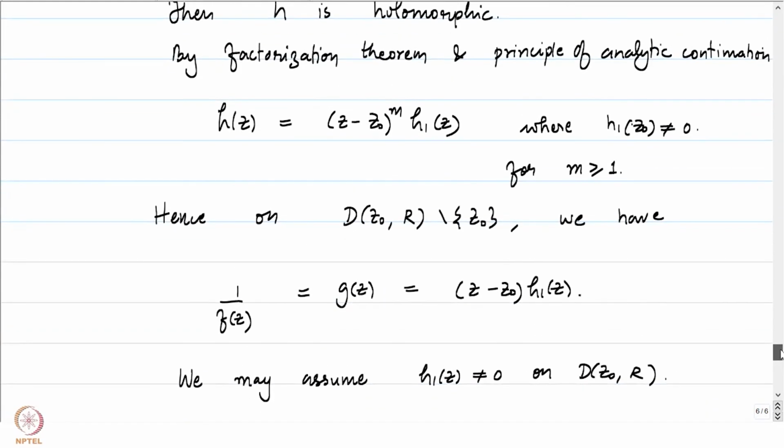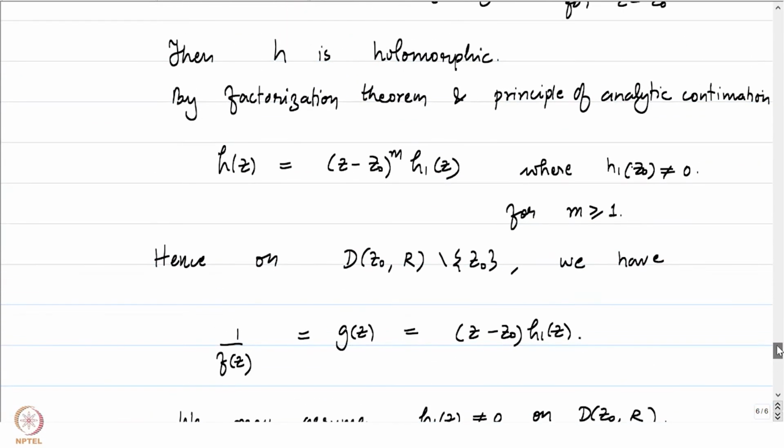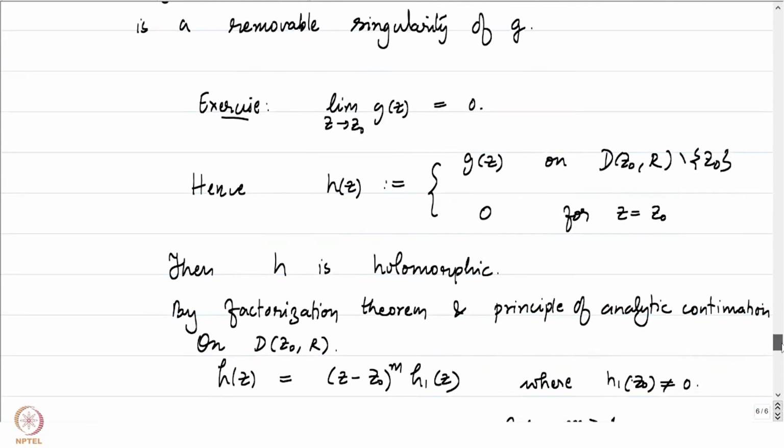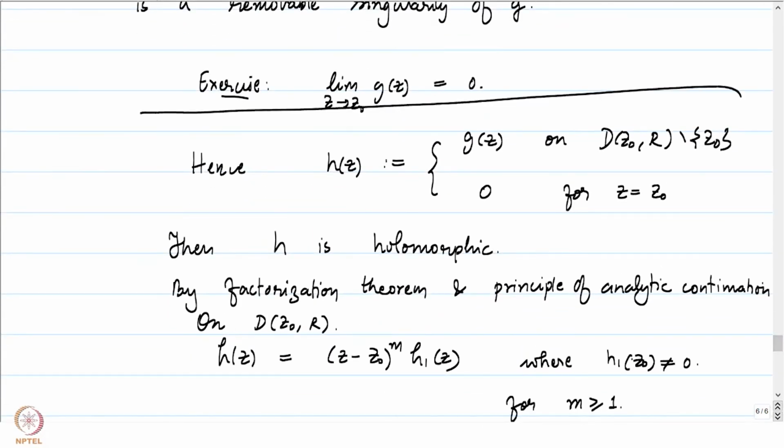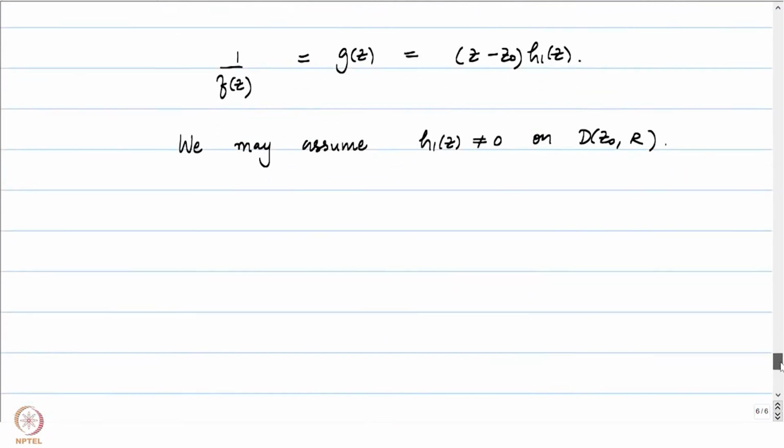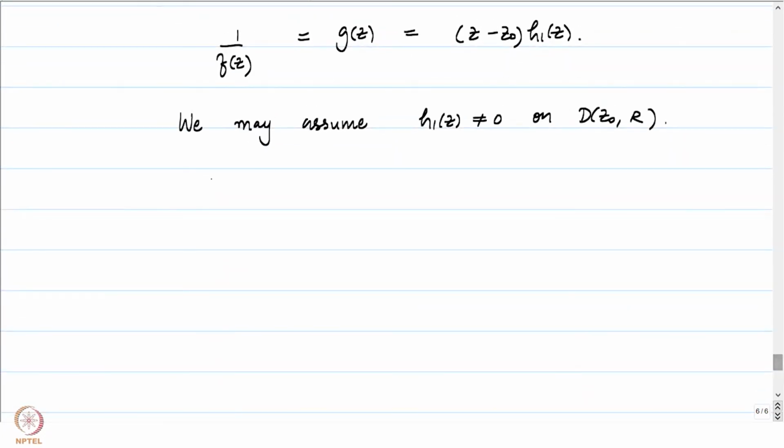Remember that h1 is defined on D_{z0}(r), right, because h is defined everywhere on D_{z0}(r), and therefore we can always assume that h1 does not vanish on D_{z0}(r). That is good because then we can write f of z to be equal to 1 by h1, or maybe let me give 1 by h1 some name. We already took g, so let